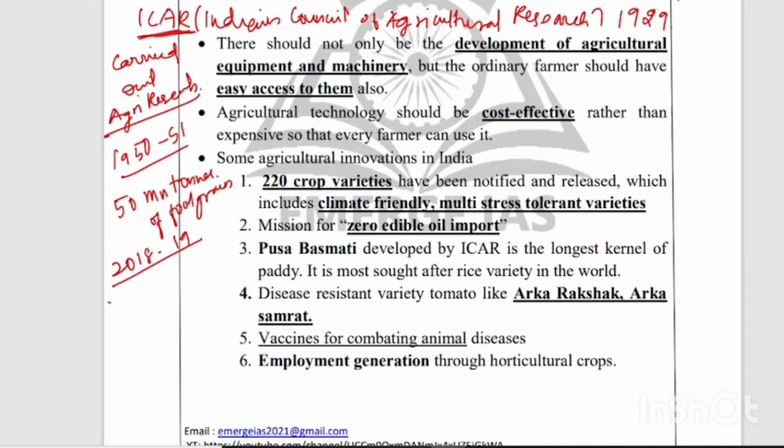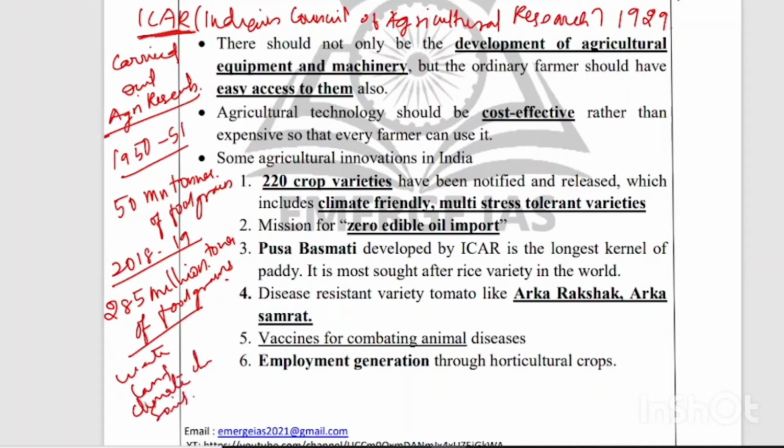And this happened even though we have a water crisis or land crisis. There are many more serious problems like soil degradation, climate change and all, but we are able to reach such a position, from 50 million tons to 280 million. This is only through research, and agricultural research made it possible. And this is the organization ICAR, which is behind all this agricultural research.